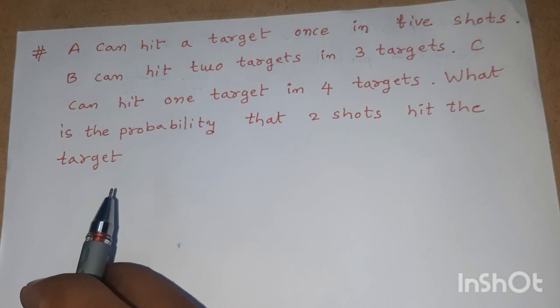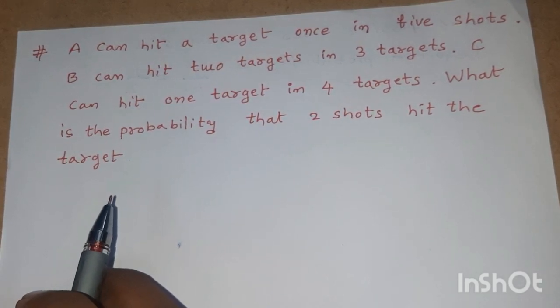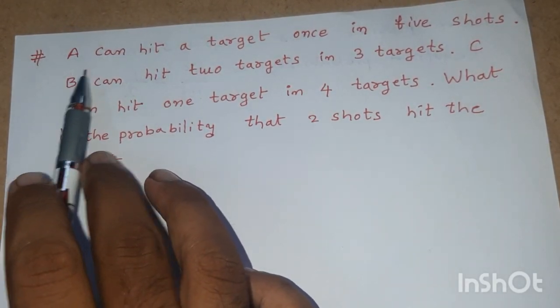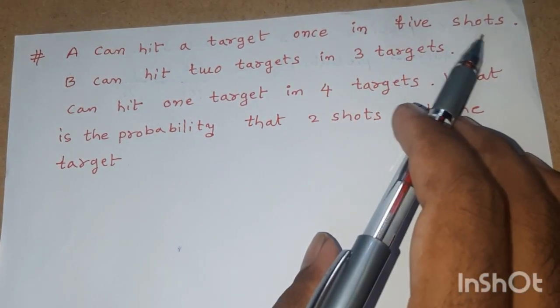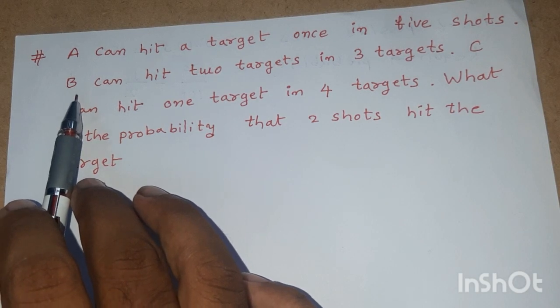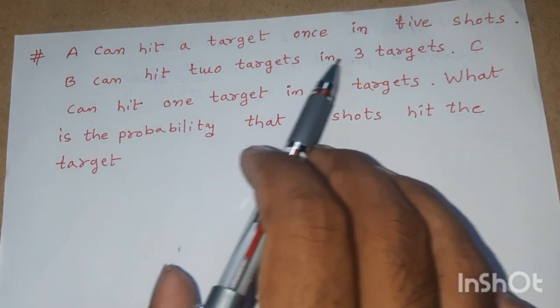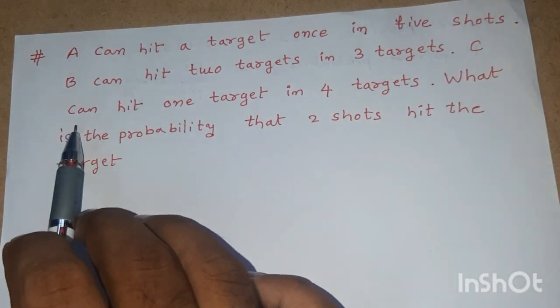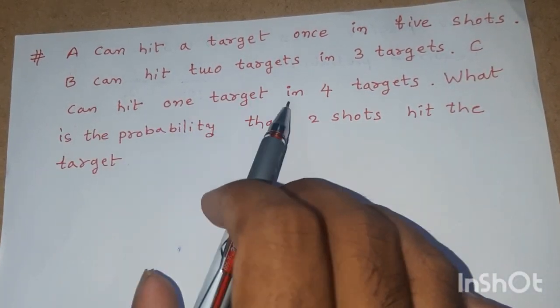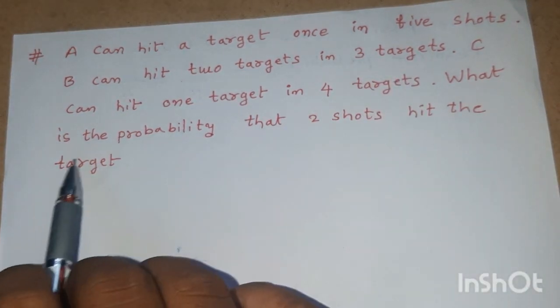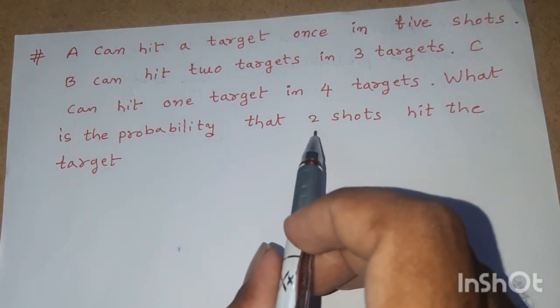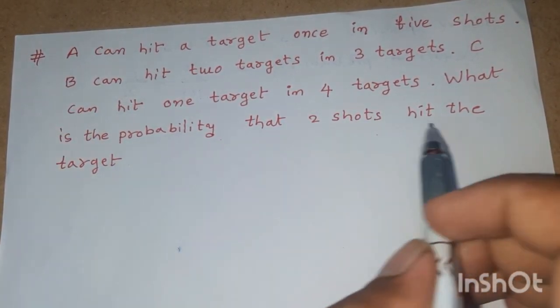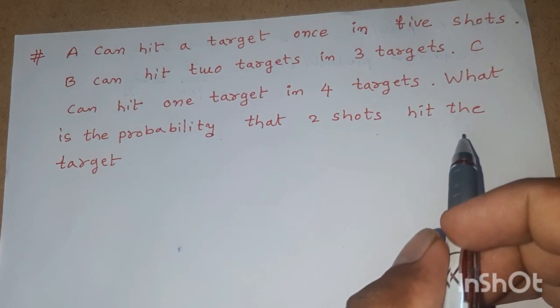Students, we are going through this chapter, probability. Let us go to the problem. Capital A can hit a target once in 5 shots. Candidate B can hit 2 targets in 3 targets. Capital C can hit 1 target in 4 targets. What is the probability that 2 shots hit the target? Only 2 shots. There are 3 candidates, but 2 shots hit the target. You have to find out the probability for it.